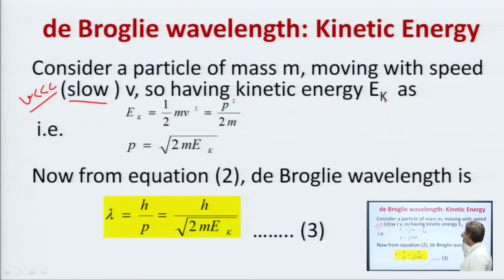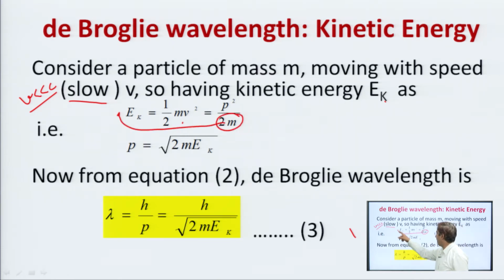So, having kinetic energy E k, E k is the classical kinetic energy, we know the formula half m v square. If we multiply by m in the denominator and numerator, we have m square v square upon m. So, m into v is equal to p. So, it is p square by 2 m, and that gives p is equal to under root 2 m E k.